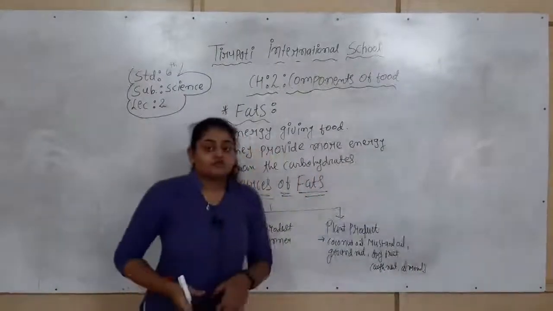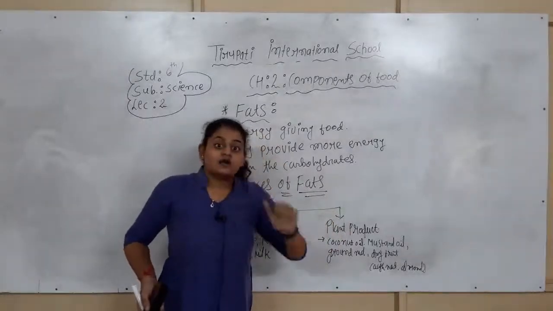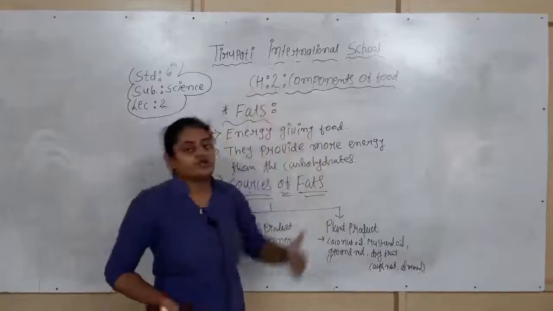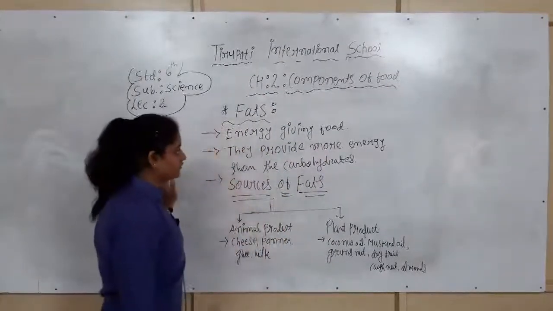All the products from which you can obtain oil go to the category of fats. They produce oil, which goes to the category of fats.